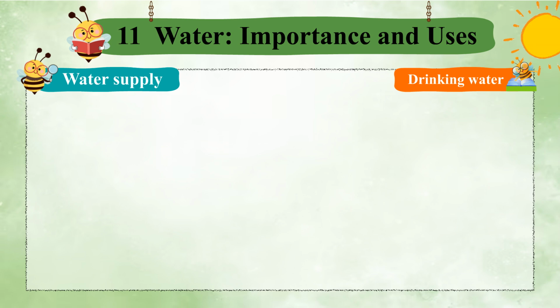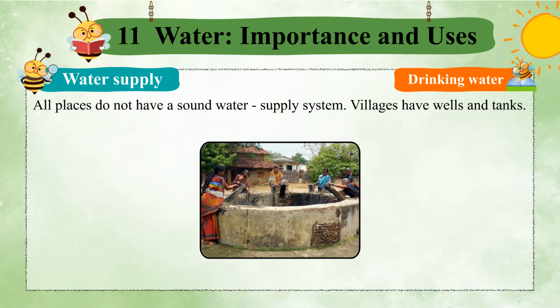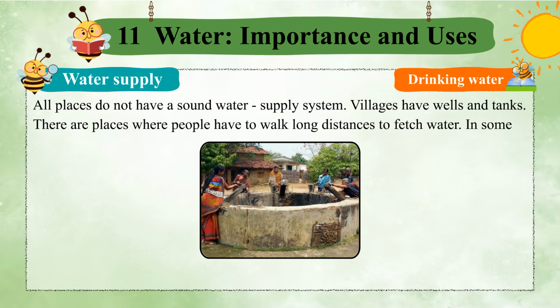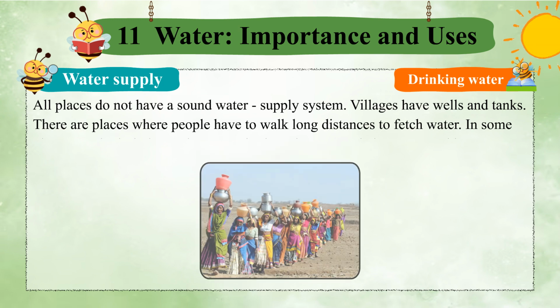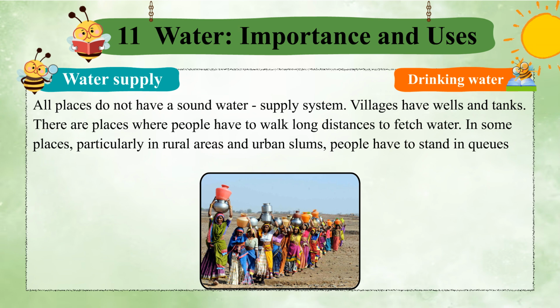Drinking water. All places do not have a sound water supply system. Villages have wells and tanks. There are places where people have to walk long distances to fetch water. In some places, particularly in rural areas and urban slums, people have to stand in queues for hours before they get a bucketful of water.